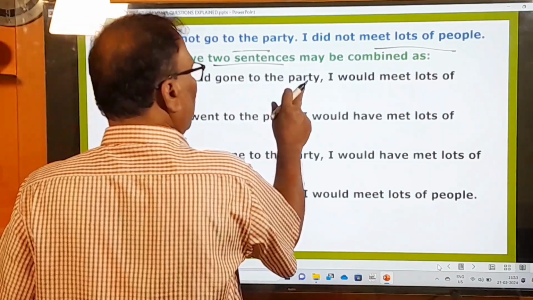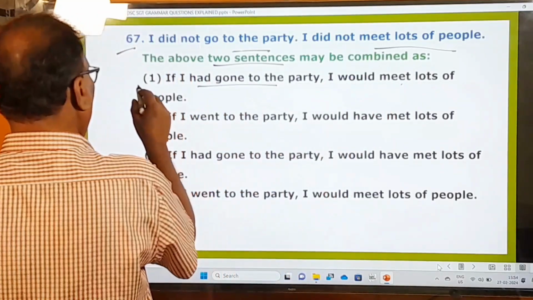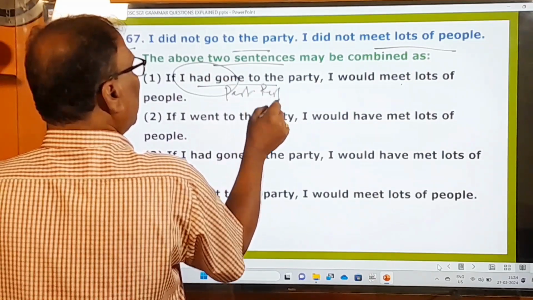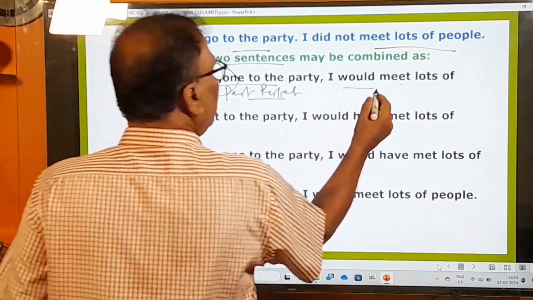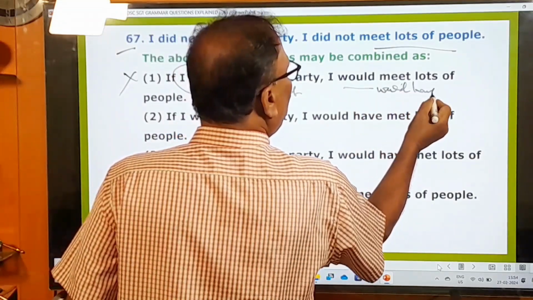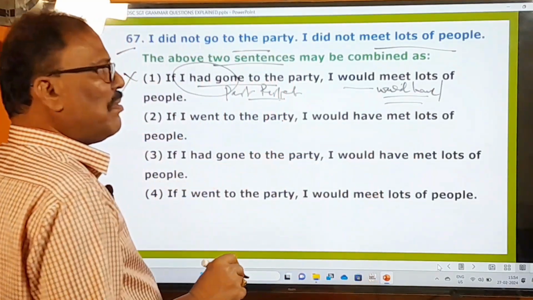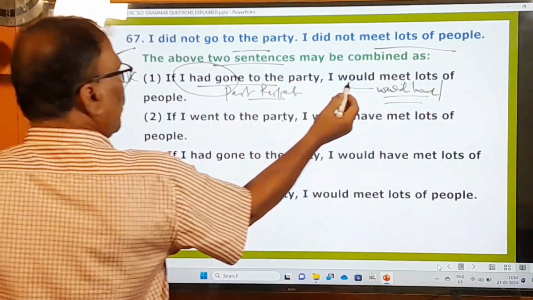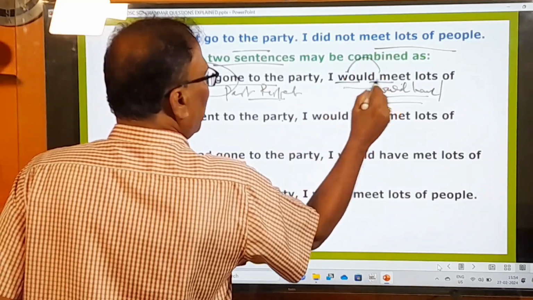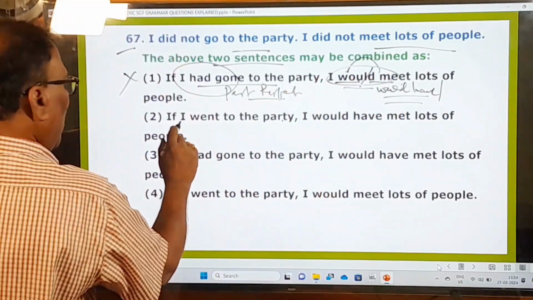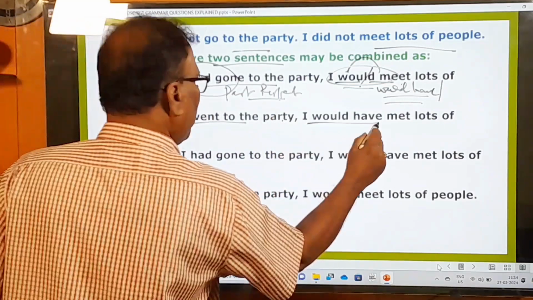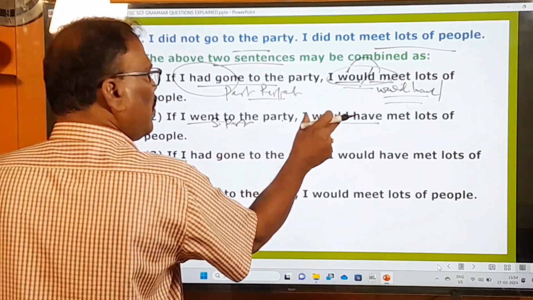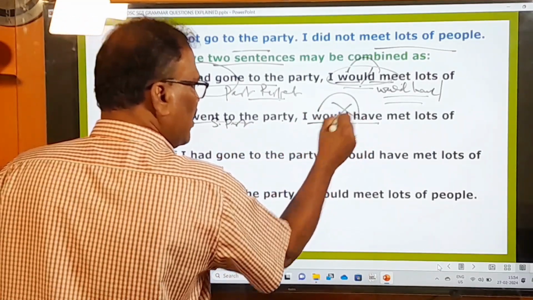If I had gone to the party, I would meet lots of people. It's not that correct. Whenever there is past perfect in the if clause part, there must be a sentence with would have, should have, could have, might have plus past participle in the main clause part, but it's not there. So here it is only would plus base verb. That's why this is wrong. If I went to the party, simple past, I would have is there. If there is simple past in the if clause part, then only a sentence with would or should or could must be there, but would have is there. That's why this is wrong.